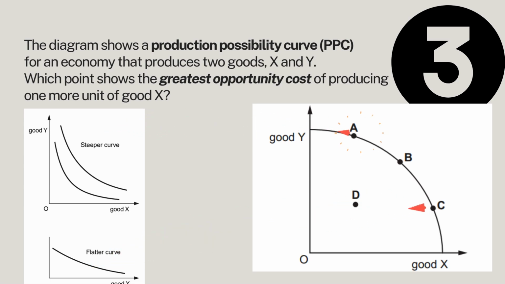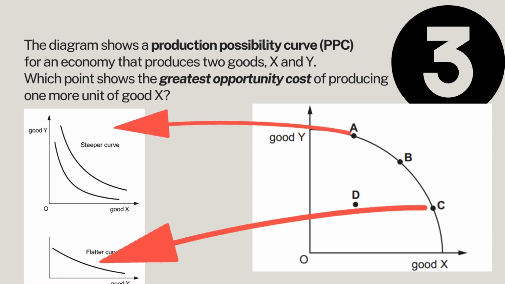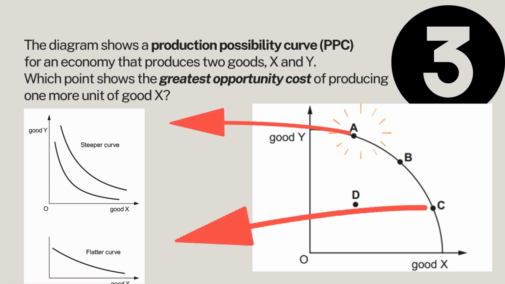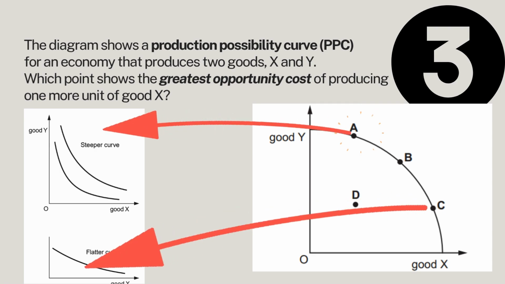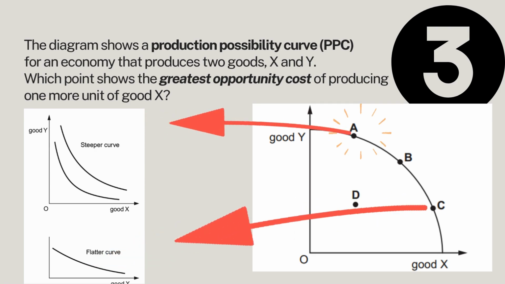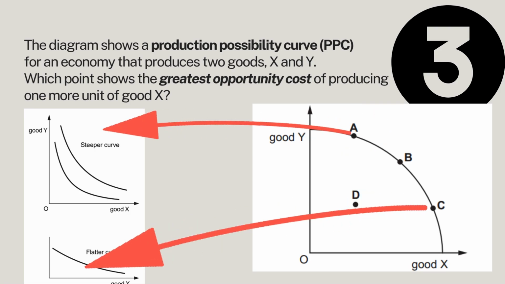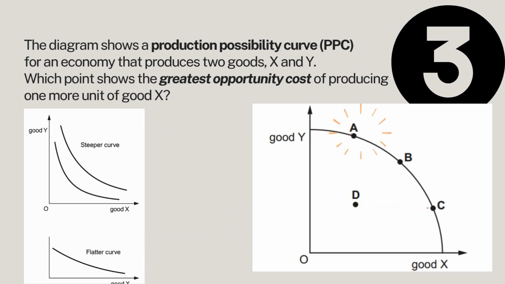So as you can see, point A is very steep. It's steeper, meaning it has the higher opportunity cost every time that the good X will add more. So it means that there will be a high sacrifice. If you're going to look at point C, it only means one thing. If there will be shifting with more X, it means that there will be less of the Y.